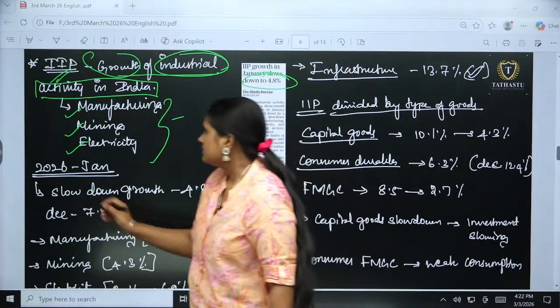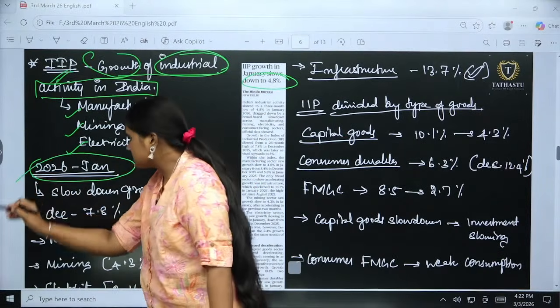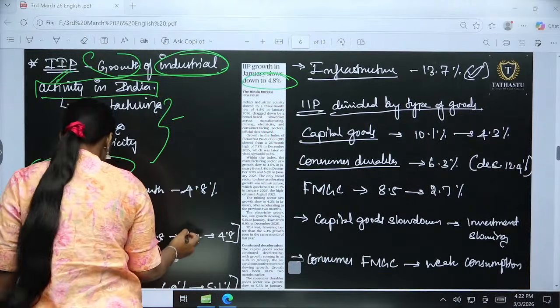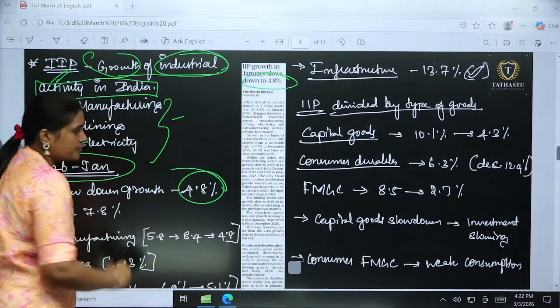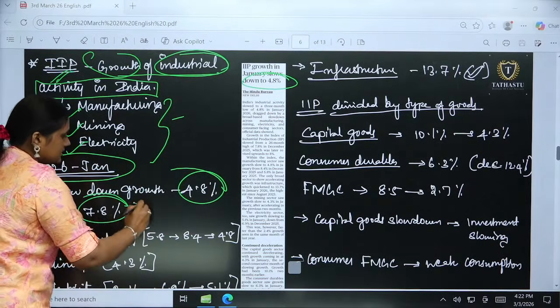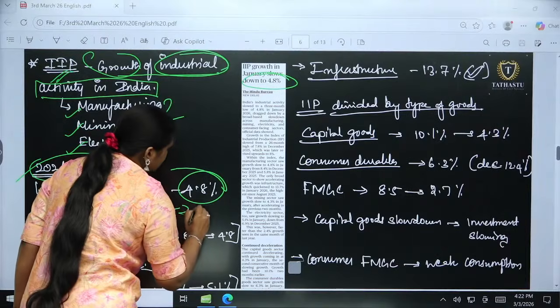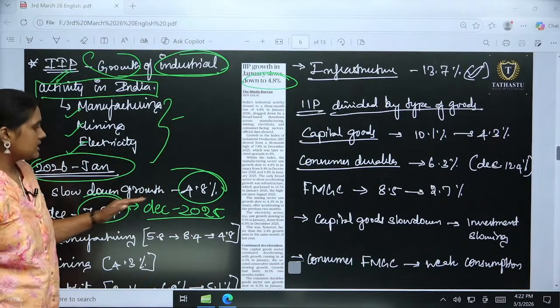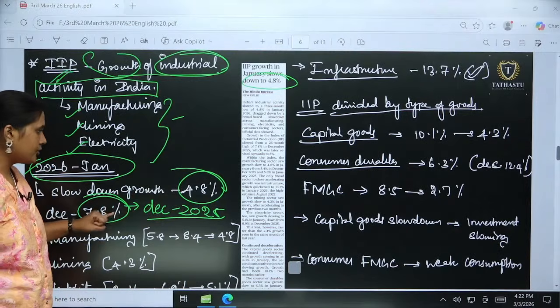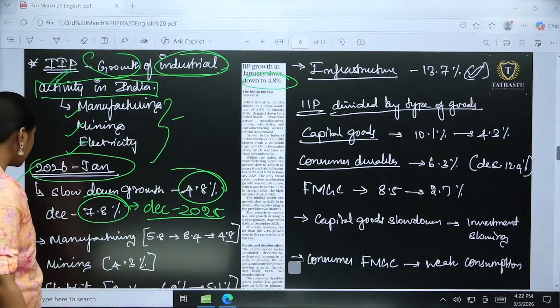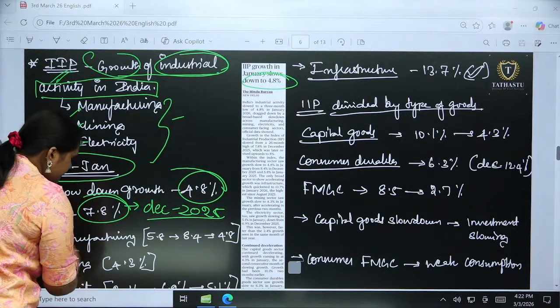Then when it comes to January 2026, there was a slowdown in growth. Right now it is 4.8%. Earlier it was 7.8% in December 2025. So within two months we can see a significant slowdown, right? From 7.8 to 4.8 we can see the difference. Then the other thing is the manufacturing sector.